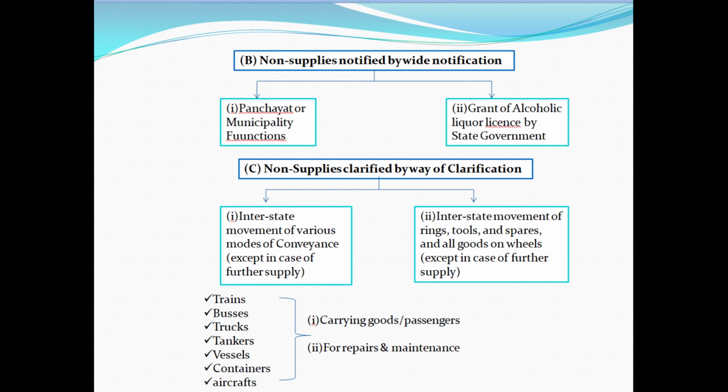And the third category is non-supplies clarified by way of clarification. These are interstate movement of various modes of conveyance between distinct persons like trains, buses, trucks, vessels, containers, aircraft, for carrying goods or passengers, or for repairs and maintenance, except in cases where such movement is for further supply of the same conveyance, shall be treated as neither supply of goods nor supply of services. And also interstate movement of tools and spares and all other goods on wheels like cranes, except where movement of such goods is for further supply of the same goods, such interstate movement shall be treated as neither supply of goods nor supply of service.